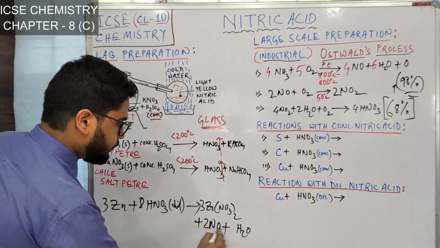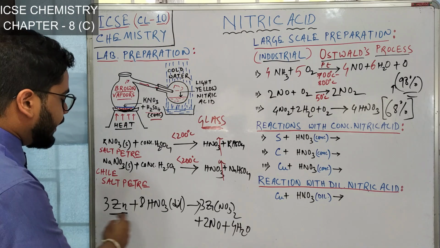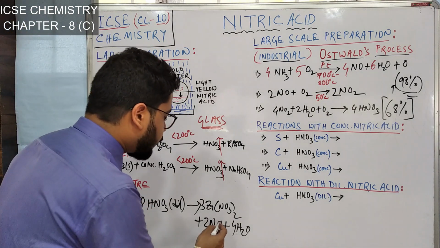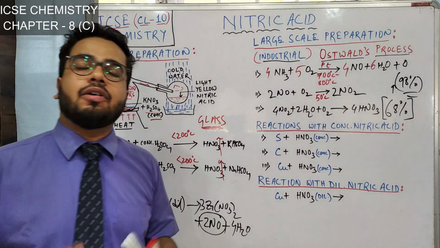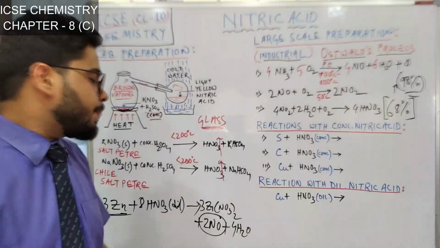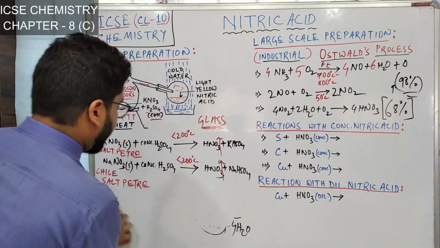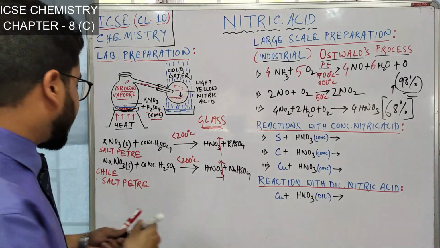So from active metal you cannot get H2 with dilute acids, but you get nitric oxide gas. Then you may ask, so sir, is there no metal that can give us hydrogen from nitric acid? Yes, there are 2 metals which give hydrogen gas from very cold and dilute nitric acid.